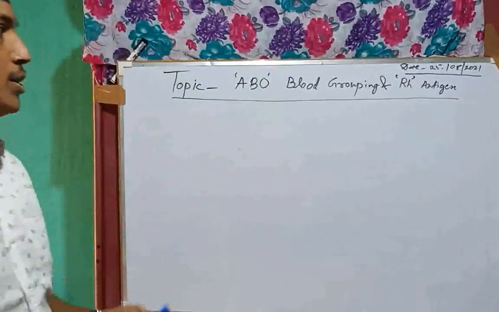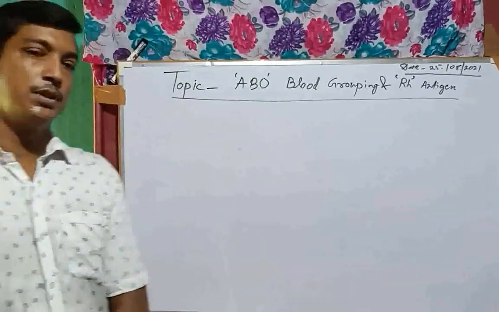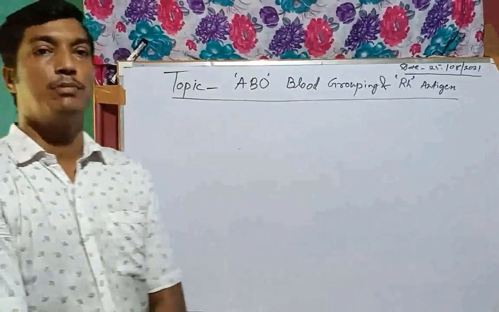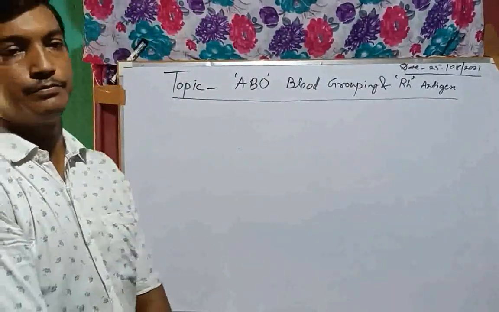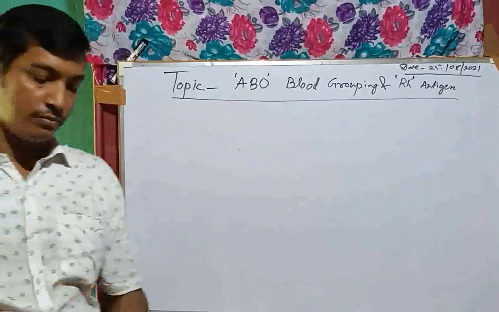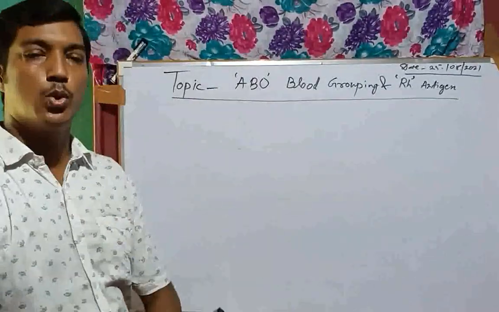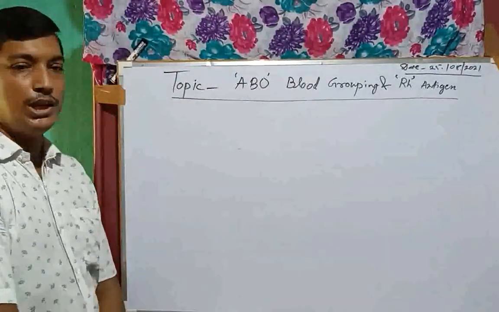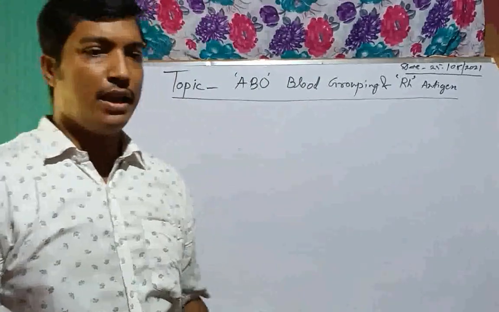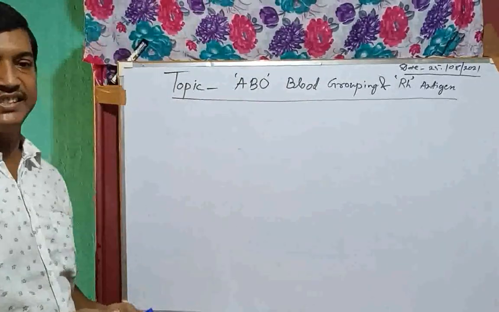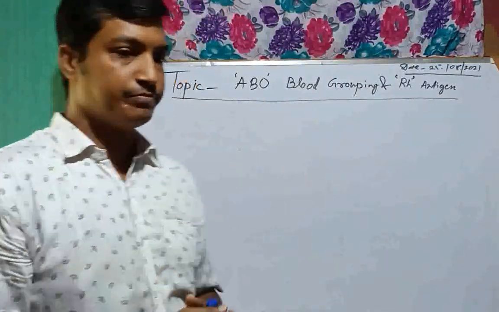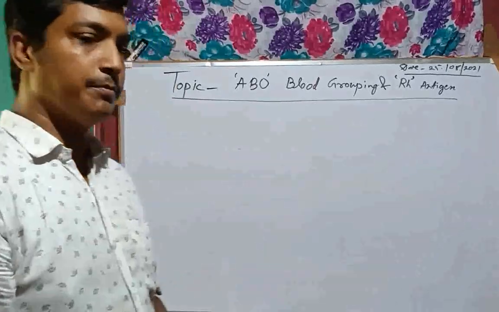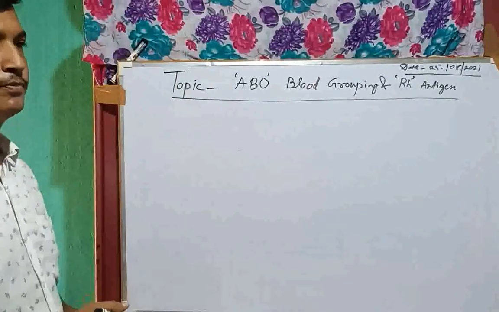Students, have you heard that someone's blood group is A, someone's blood group is B, someone's blood group is AB, and someone's blood group is O type? Now we will learn about the ABO group. To put it very simply, we need to know that there may be different types of antigens on the surface of RBC. Do you know RBC? Red blood corpuscle.